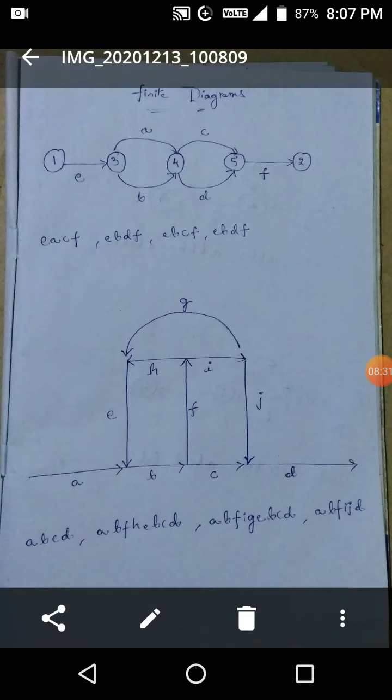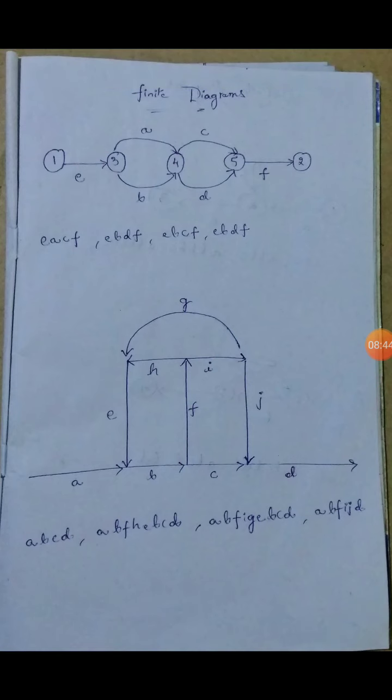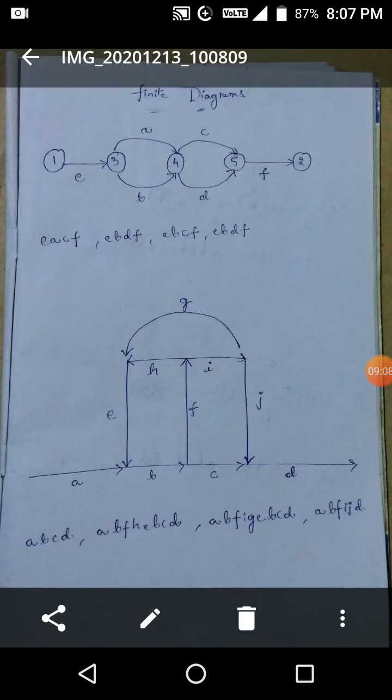In the same way, ABFIGEBCD also: A to B is a straight line, and B to F again goes upward, and turning right there is the I link. Going with the help of G, the parabola shape from the left side, connecting with the E link, again coming down with the help of the E link and touching B, and turning right with the help of the B link, and B to C has a C link, and C to D has a D link.